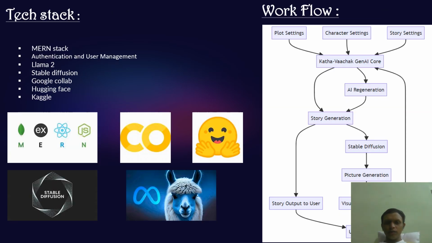Tech stack. We use the MERN stack for our project Katha Vaachak. So MongoDB, Express, React, and Node.js are used for building the web application. MongoDB is used for data storage, React for the front-end interface, Express for API handling, and Node for back-end logic.